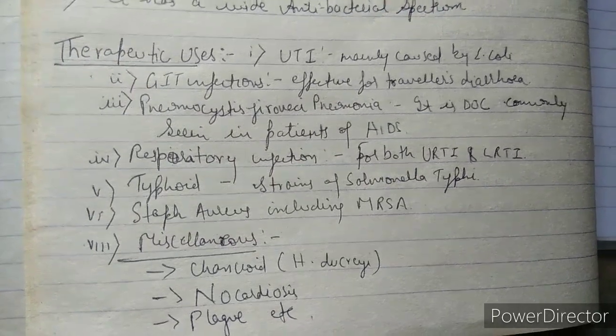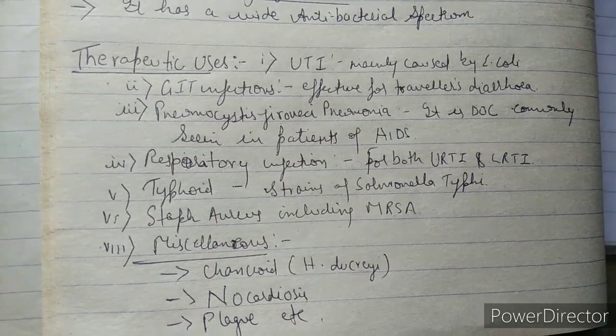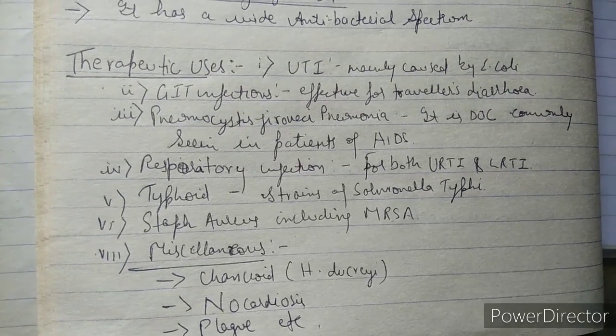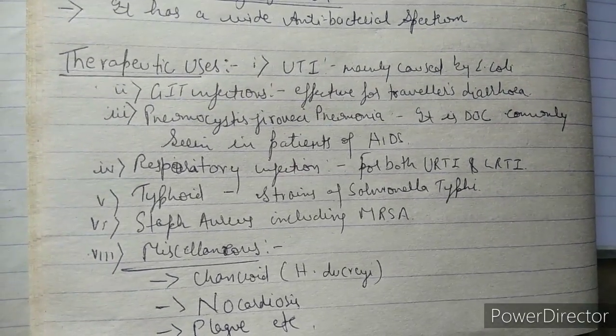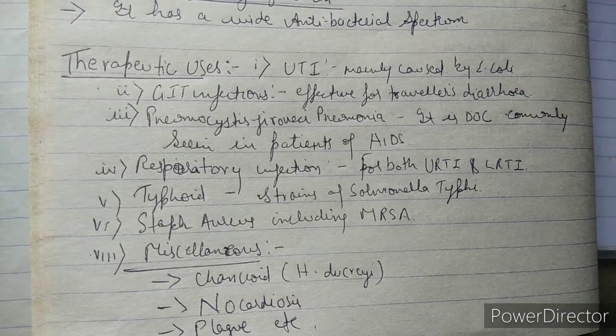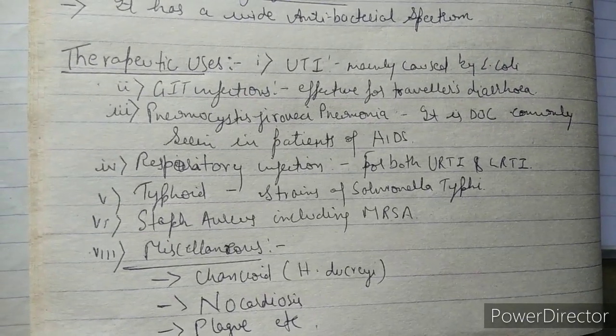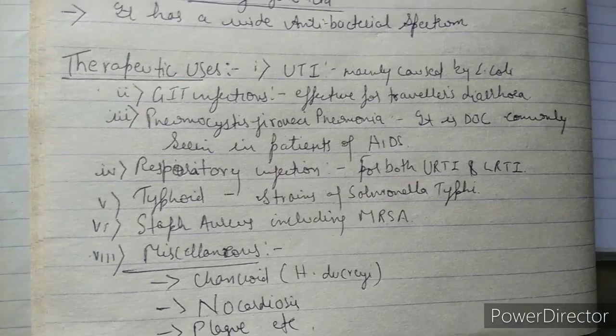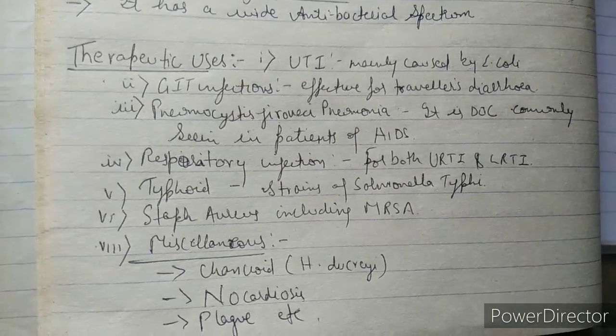Number third point is Pneumocystis jirovecii pneumonia. It is a drug of choice, commonly seen in patients with AIDS. The person who is having AIDS, or acquired immunodeficiency syndrome, is generally prone to Pneumocystis jirovecii pneumonia. So in such patients, we generally give cotrimoxazole as a treatment.